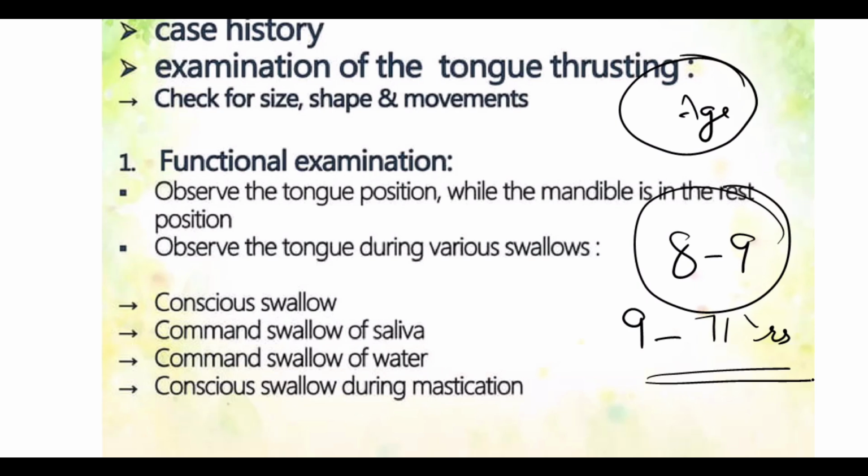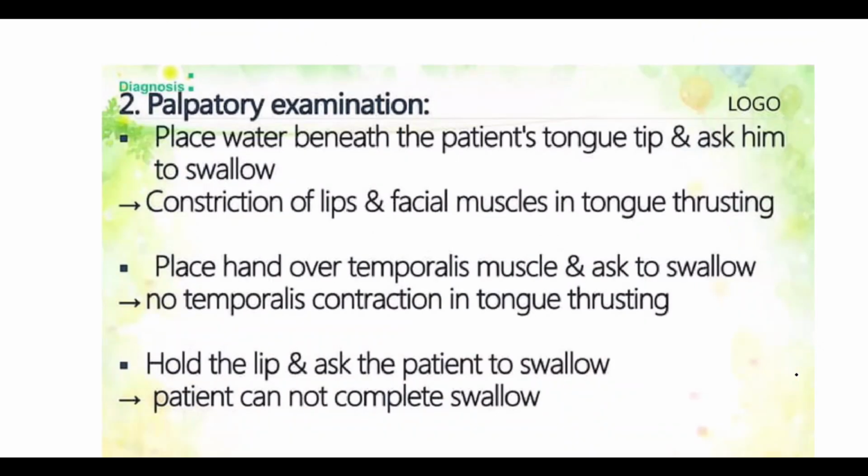Treatment is also based upon the associated manifestations. Treatment may not be necessary if the tongue thrust is present without malocclusion or any speech problem. If both tongue thrust and malocclusion are present, orthodontic correction is usually effective. If speech problems are there, a combination of ortho and speech therapy can be given.